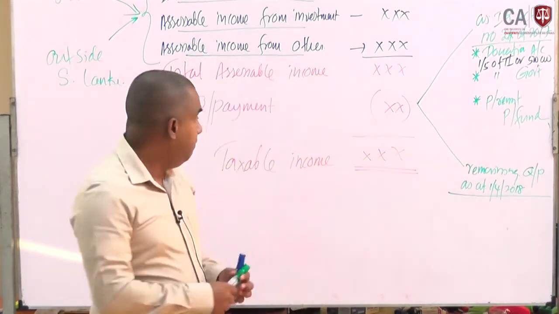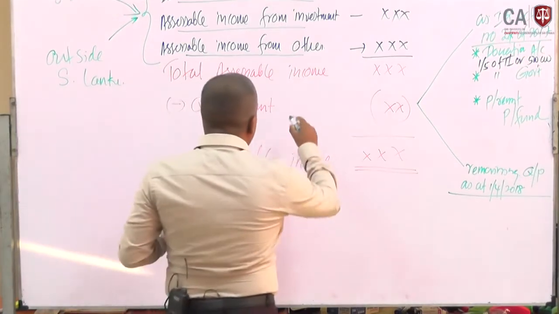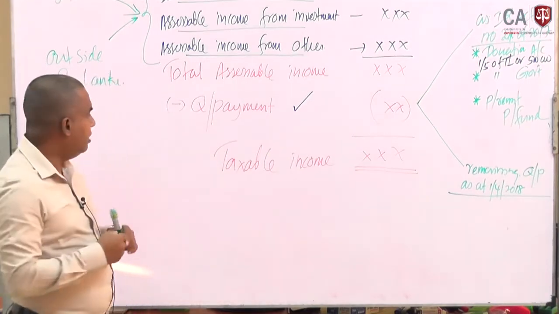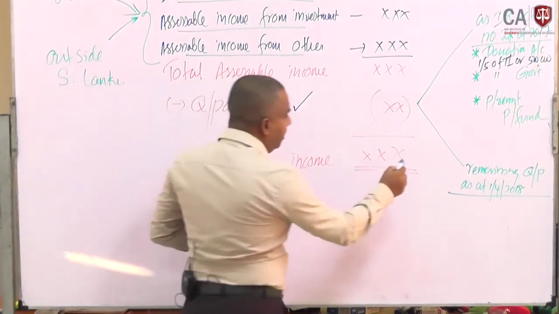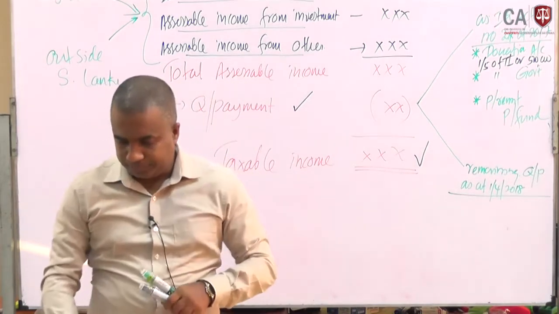Then we took a comprehensive idea about how we arrive at the qualified payment. Then you can identify the taxable income.